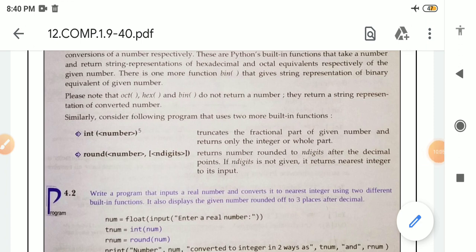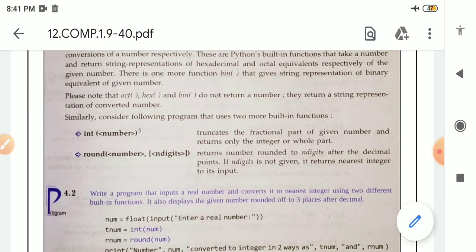The int function truncates the fractional part of a given number and returns only the integer or whole number. This means that when we are using the int function, it will remove the decimal part of a given number. Like if there is a number 9.0124, then 0124 will be removed, and we will get only 9 when we are using the int function.